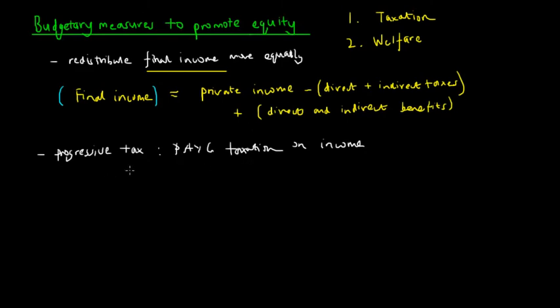So as your income increases, you have a larger proportion of your income being paid as tax. So this direct taxation here, I'm just going to put a negative sign, would decrease. And again, as we see, as this increases, then our private or our final incomes will decrease.